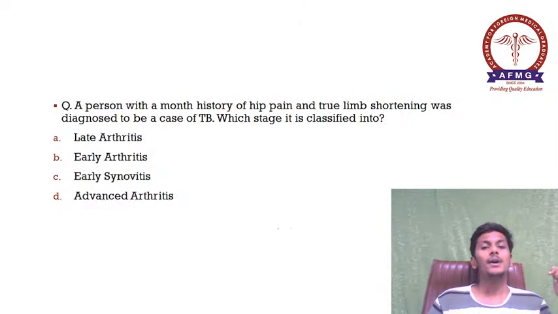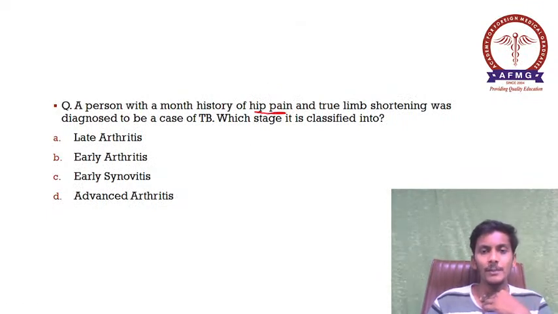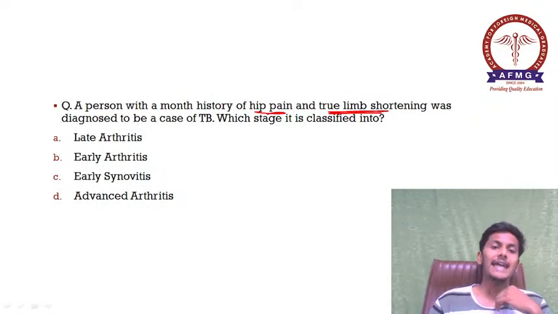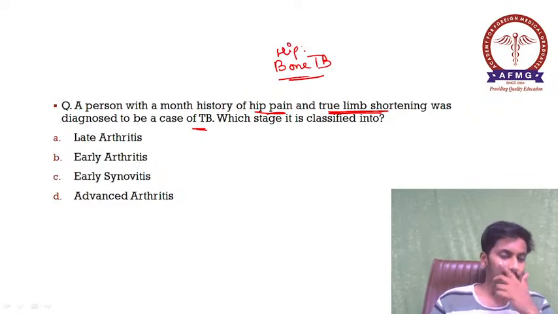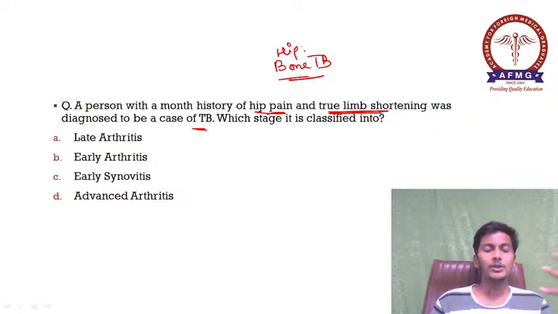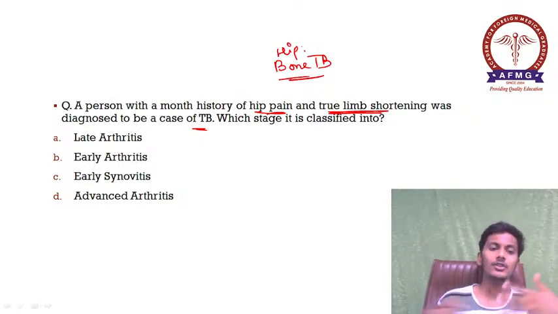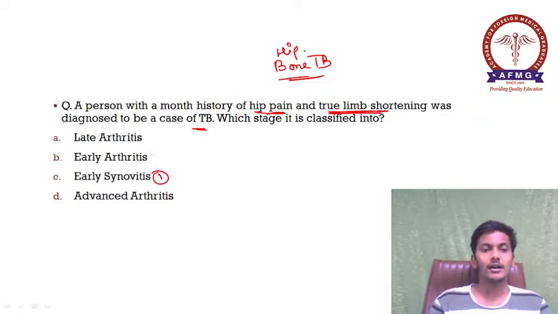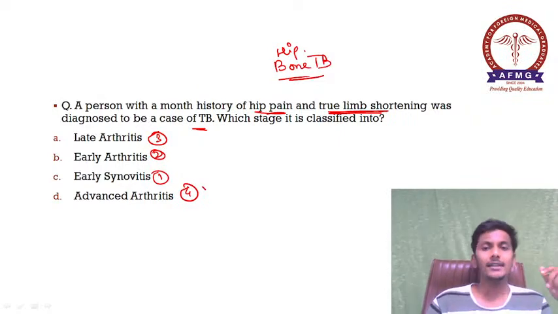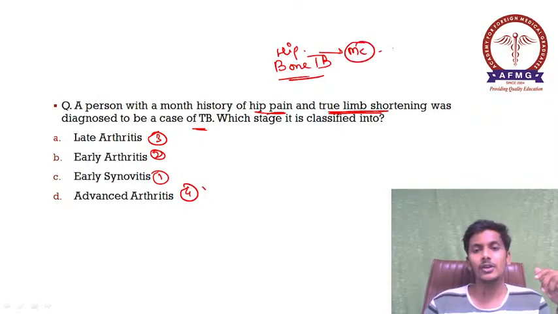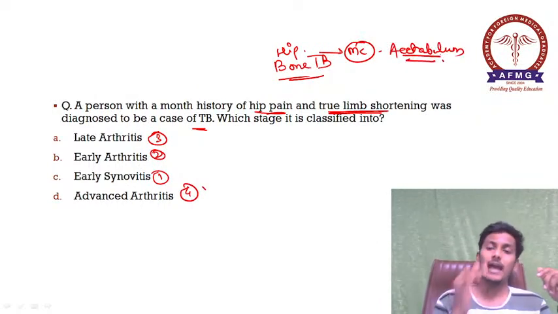Moving further, a person with a month history of hip pain and true limb shortening was diagnosed to be a case of tuberculosis. So this is a case of bone TB, here hip TB mainly. Which stage is it classified into? As we all know, hip tuberculosis is classified into 4 stages: early synovitis being the first stage, then early arthritis, late arthritis, and lastly advanced arthritis. The most common site affected in hip TB is the acetabulum.